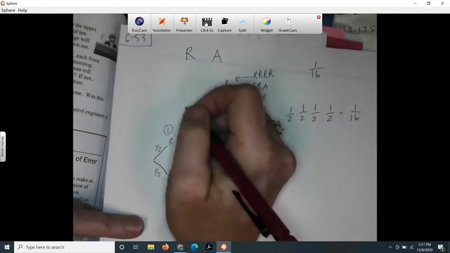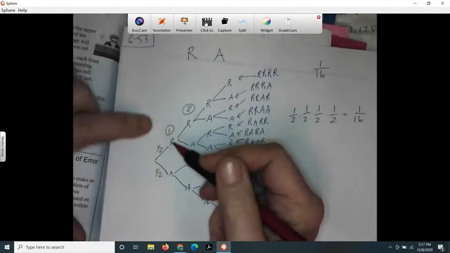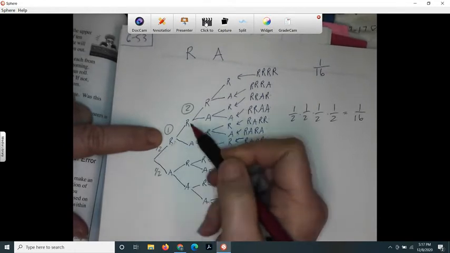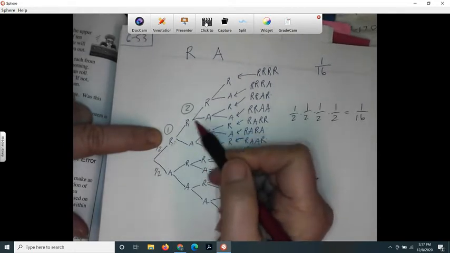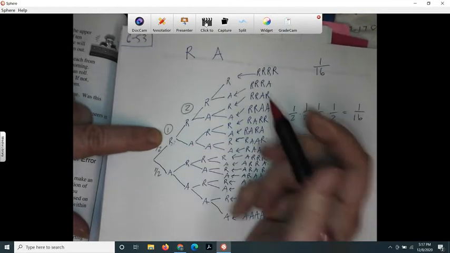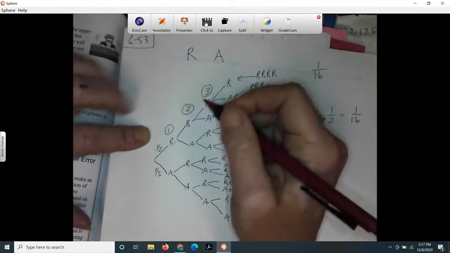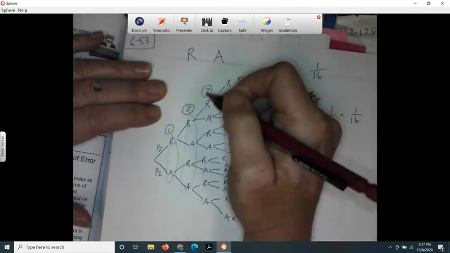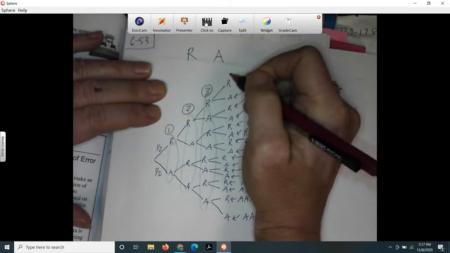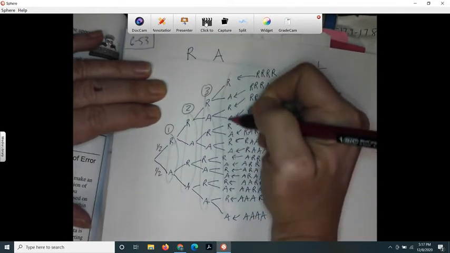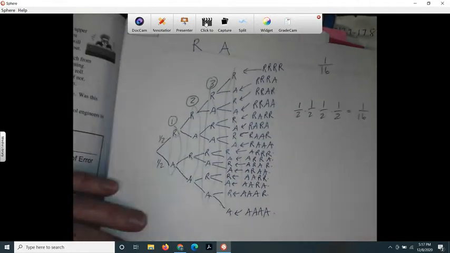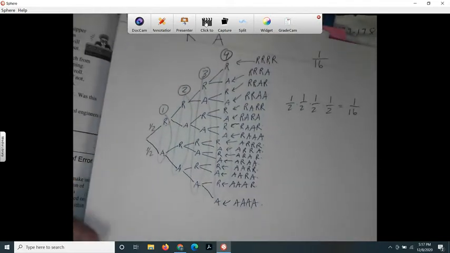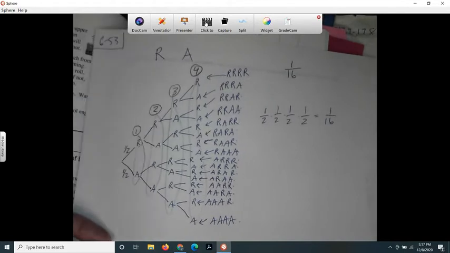The second person she asks, it could be that the first person said romantic comedy, and then the second person can say either romantic comedy or action. Then the third person. It's just like coin tossing. If this doesn't make sense, just think about it as tossing a coin 4 times, because the same kind of thing is happening here.